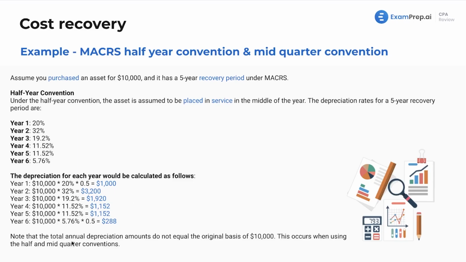Note that the total annual depreciation amounts do not equal the original basis of $10,000. It just occurs when using the half-year and mid-quarter conventions. I noticed this a while ago when I went back when I was studying, and something I knew I'd have to address here. And don't worry about that too much. It's kind of the combination of rounding errors as well as this is just how the tables work. But if that was something you noticed as well, then you are observant.